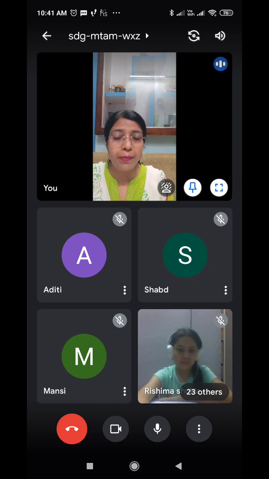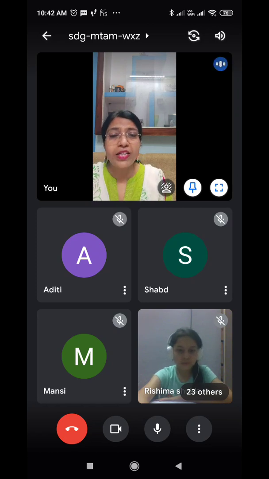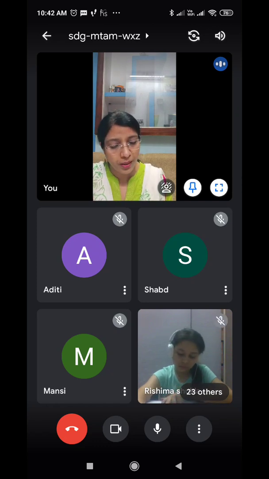What is the verb here? Teaching. Myself is at the place of object. Who is teaching? I am. I am the subject. I am teaching whom? I am teaching myself. Myself is at the place of object, and the object and the subject are in the same person. So it is reflexive. Good, Rishma.